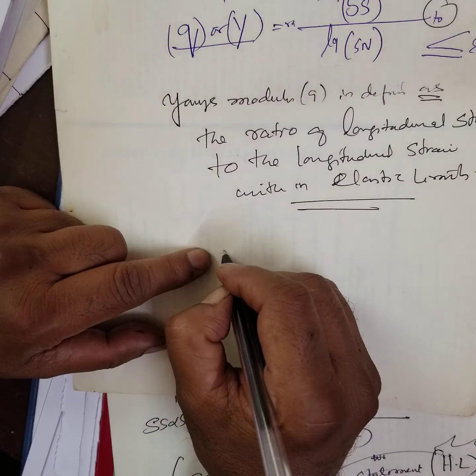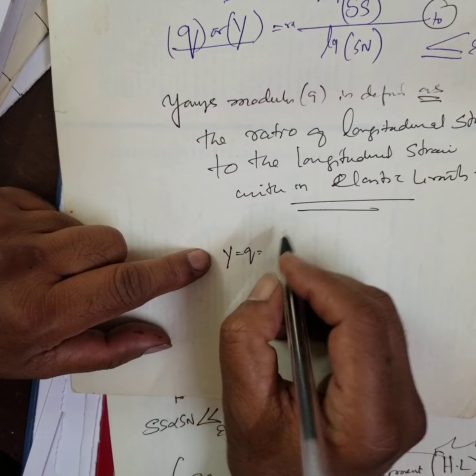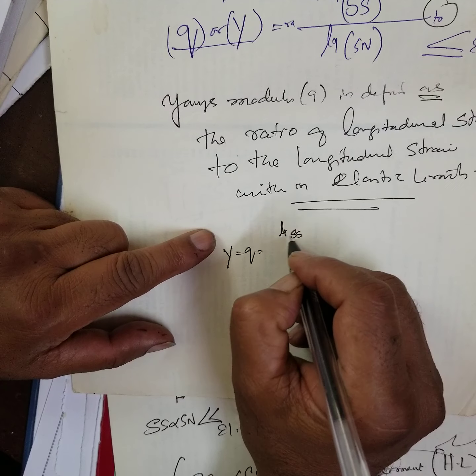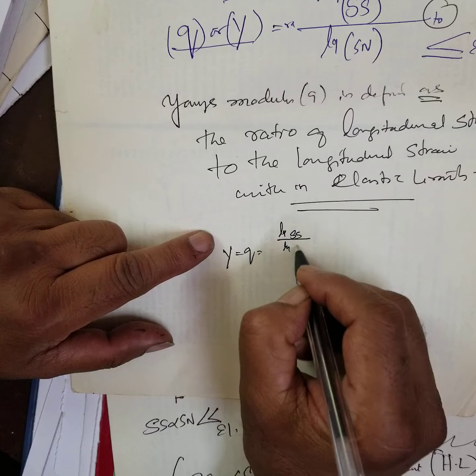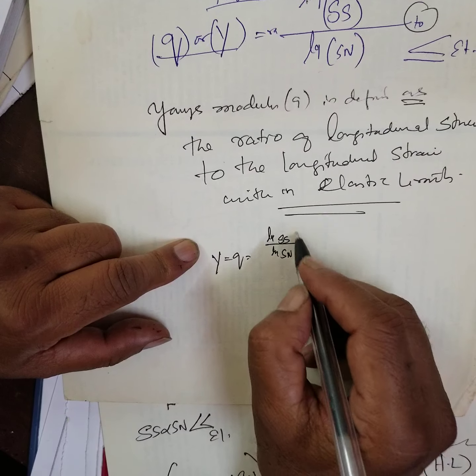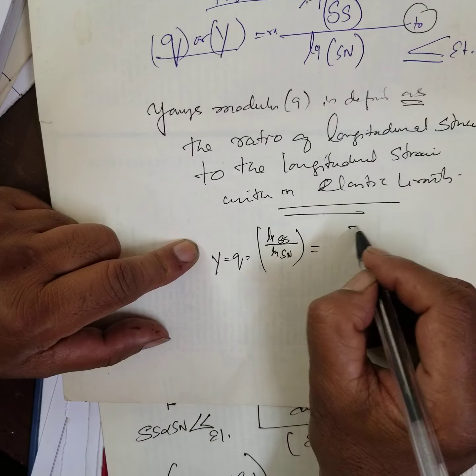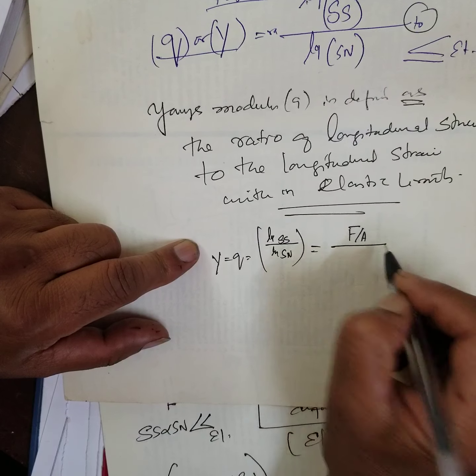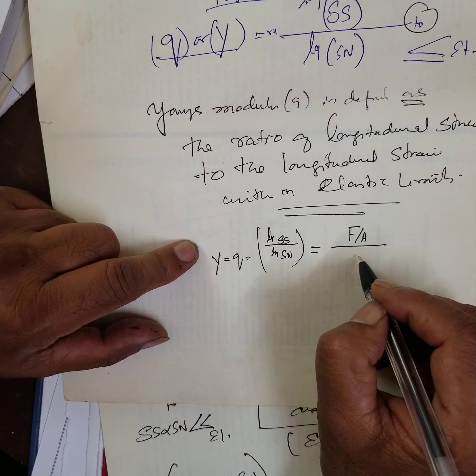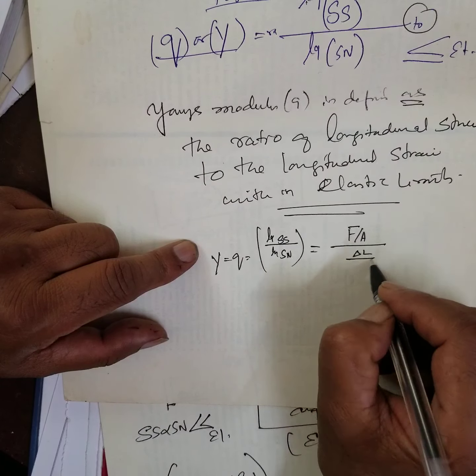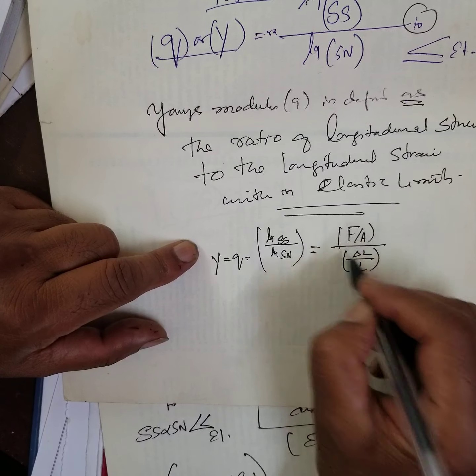Now, what is Young's modulus? Y or Q is equal to longitudinal stress by longitudinal strain. Stress is force per unit area. Strain is change in length by original length.